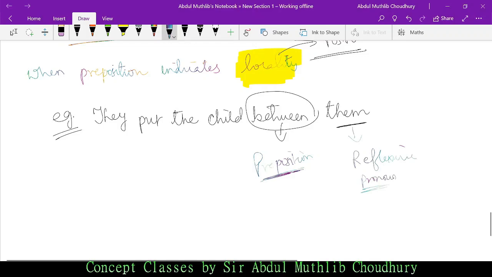Okay, so sir, did you write themselves or them? I wrote them. Why? Because the child is occupying a position. Let me make it much more clear to you.